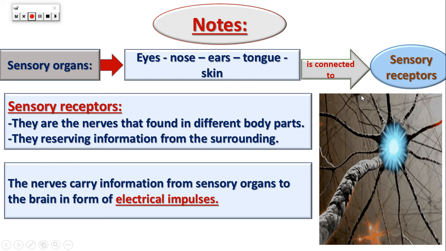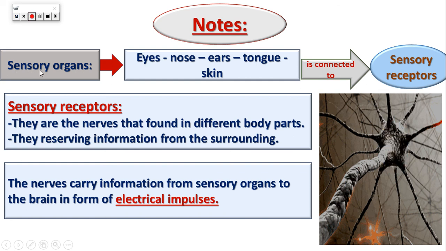Okay? So, what are the sensory organs? They are eyes, nose, ears, tongue, and skin. These sensory organs are connected with a special type of nerves, which is called sensory receptors. Sensory receptors are the nerves that are connected to the sensory organs.